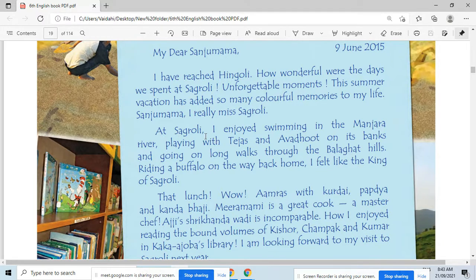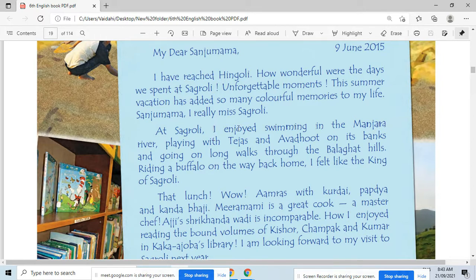At Sagroli, Raman says, I enjoyed swimming in the Manjra river. So there was a Manjra river at Sagroli, and he enjoyed swimming in that Manjra river. Enjoy means what? आनंद घेतला. Listen to me. आनंद घेणे किंवा मज्जा करणे.